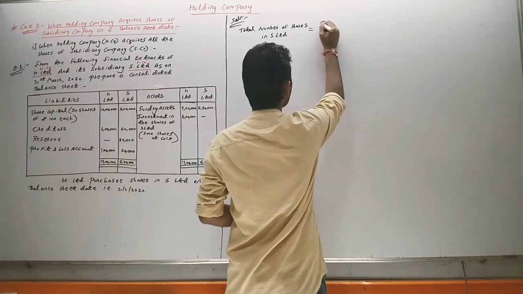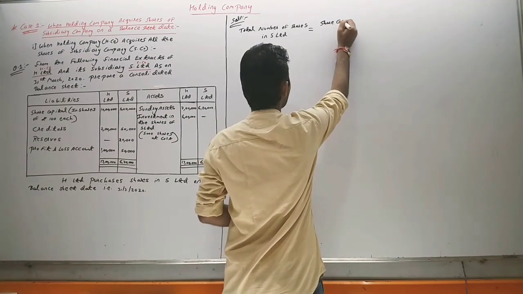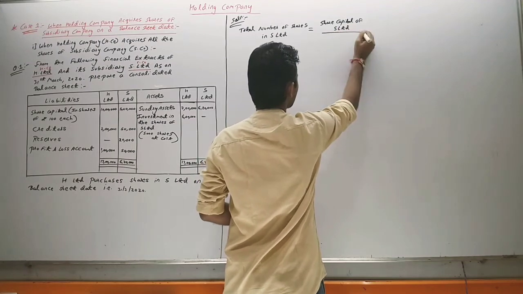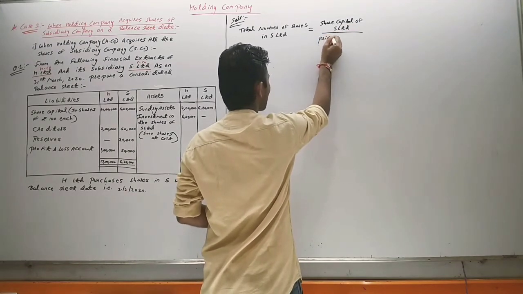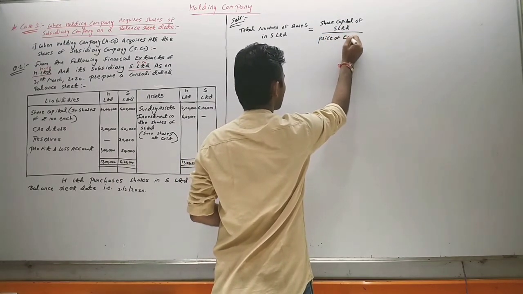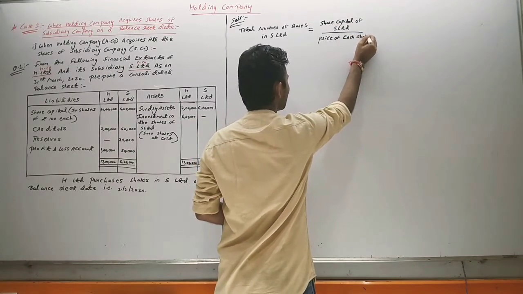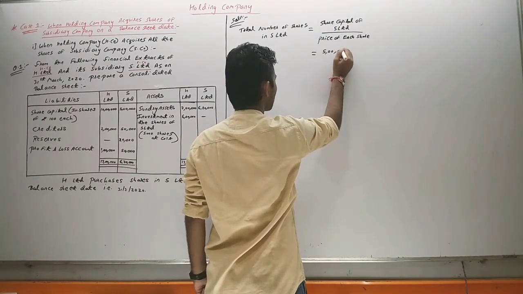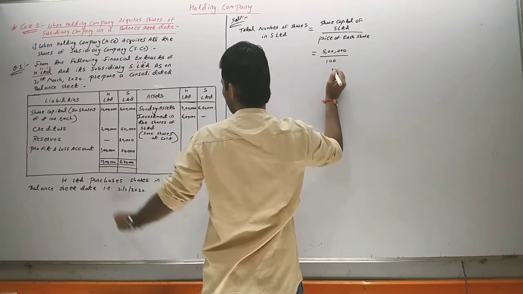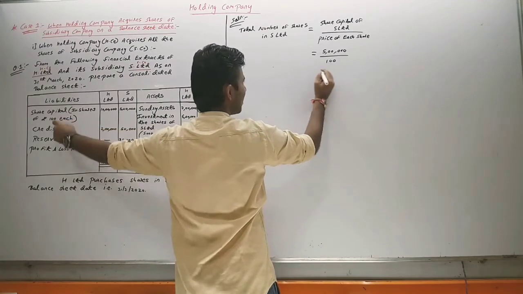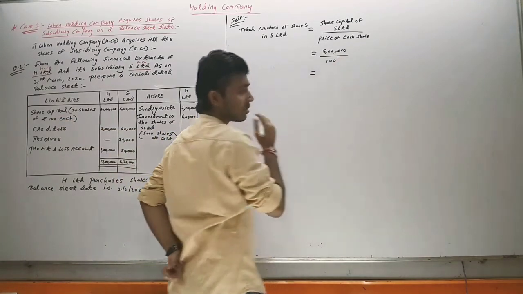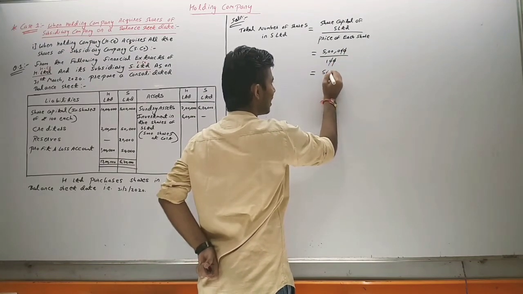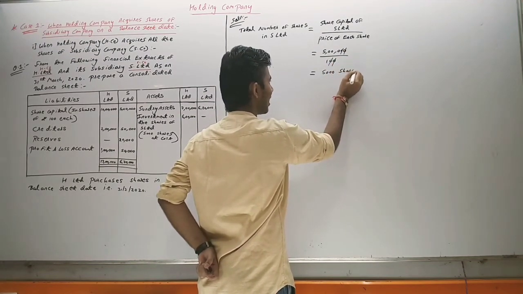So it equals share capital of S Limited divided by price of each share. S Limited share capital is 5 lakh, divided by 100, the price of each share. If we calculate this, the zeros will be cancelled. It will be 5,000 shares.